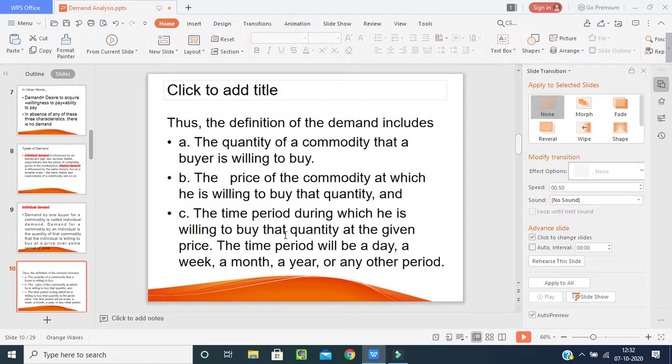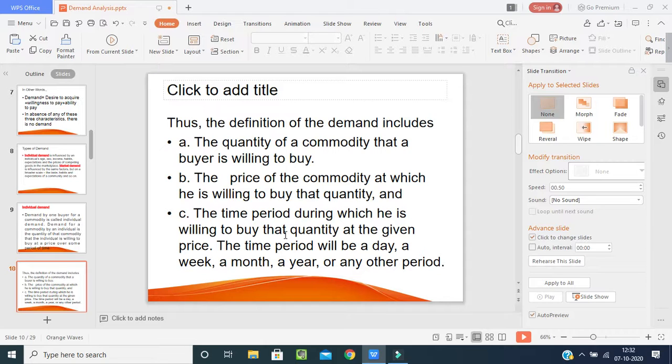The time period can be a day, a week, a month, a year, or any other period. So all these three things should be there: the quantity of the commodity, the price, and the time period. Then individual demand takes place.